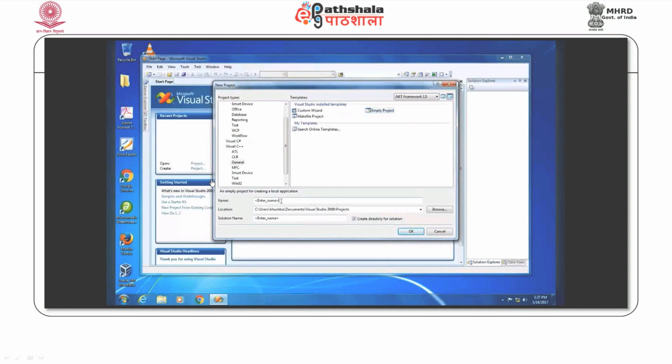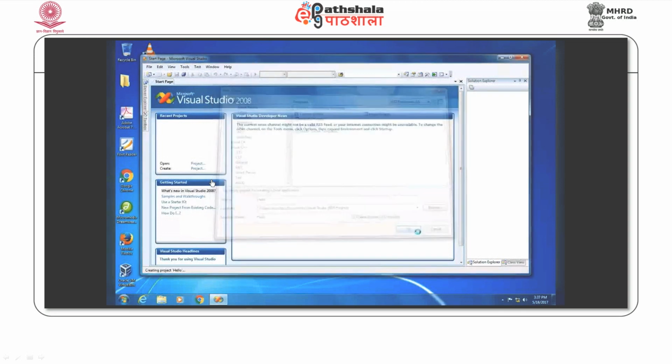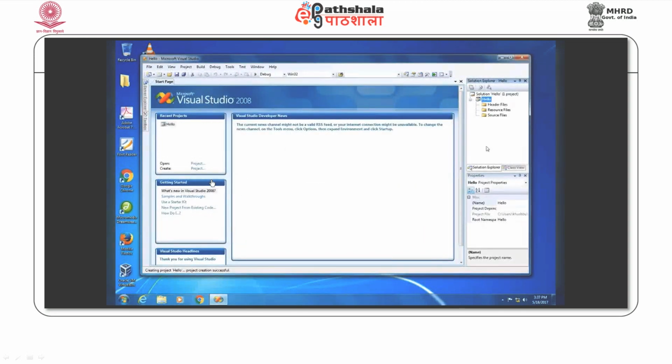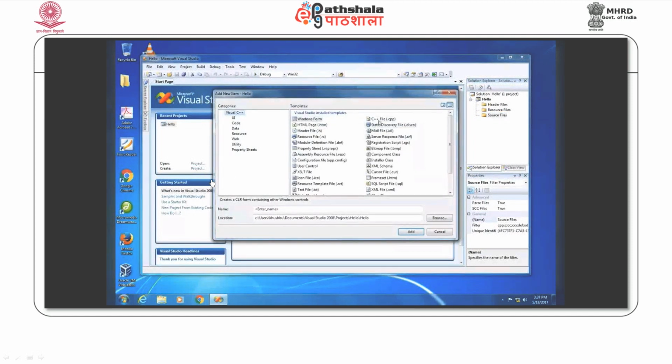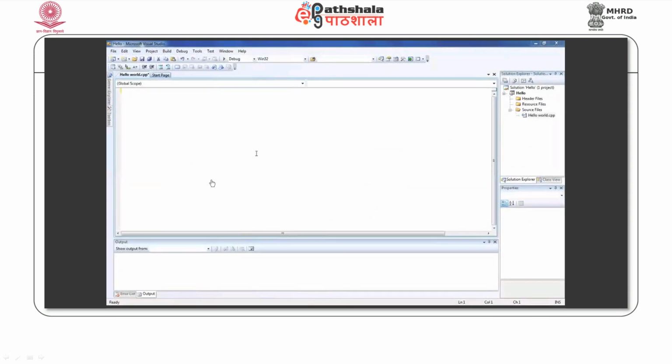For this, we have to give the name of the project. So, we are naming the project hello. Once the project is created, we can add an element to our project. In our case, we will be adding a .cpp file in which we wish to write our hello world program. We need to give a name to that element, that is our C++ program.